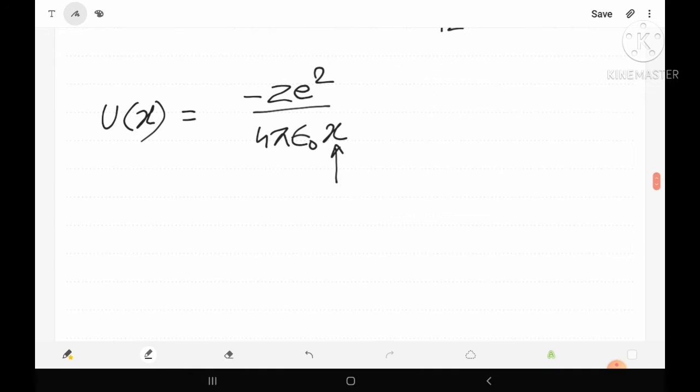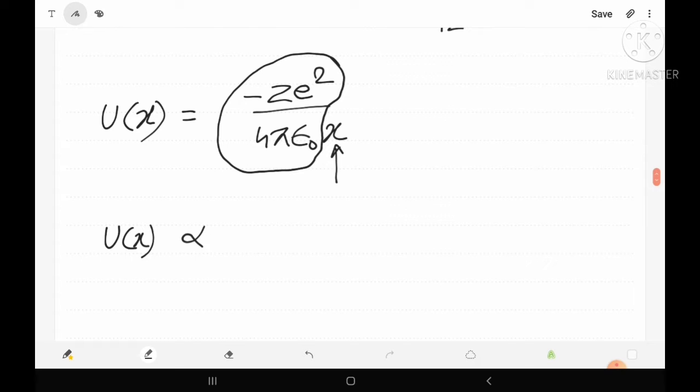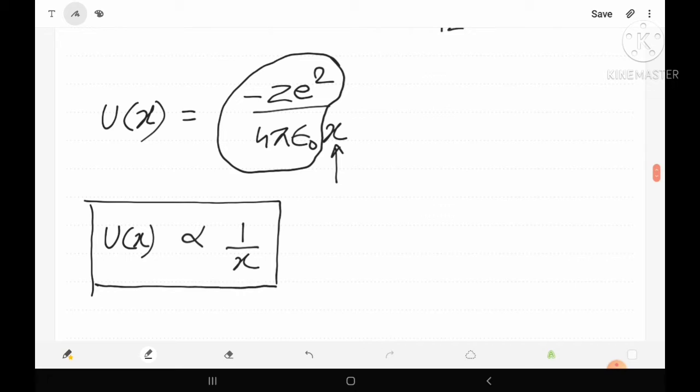From this equation, Z e square upon 4 pi epsilon 0 is constant, so U(x) is proportional to 1 upon x. This is the relation for potential energy with the distance between the free electron and the atom. Suppose this is equation number 1.